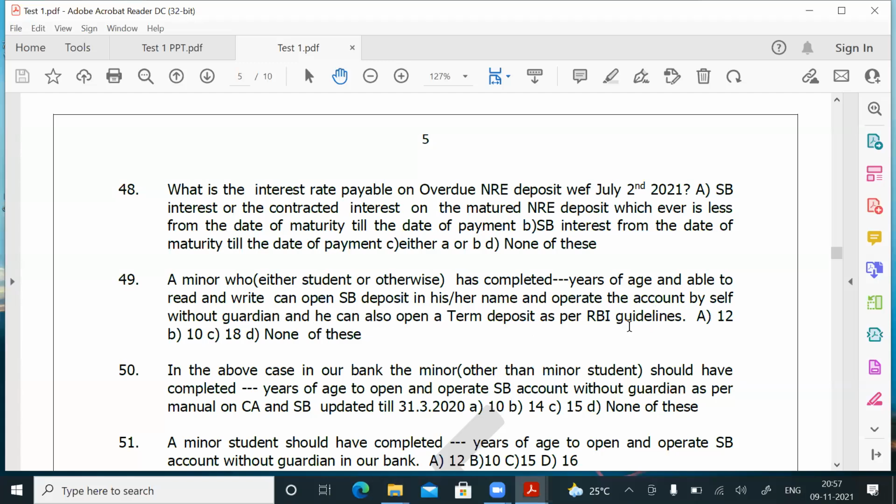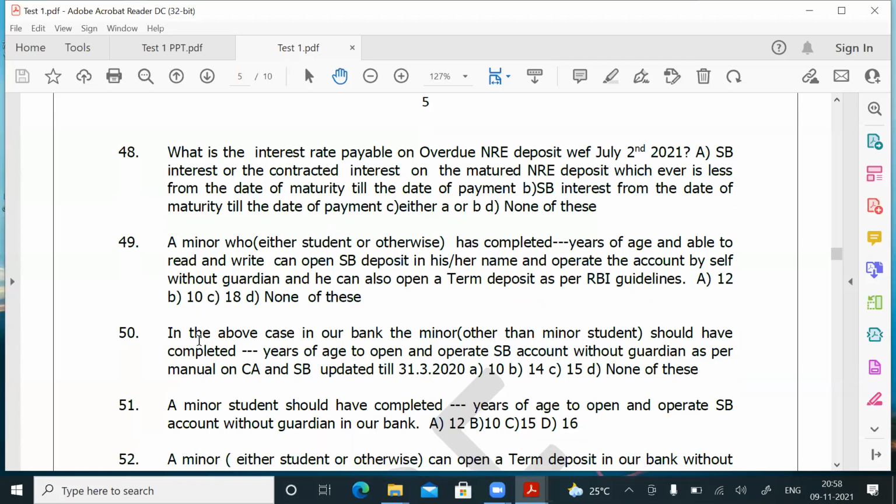So as per RBI guidelines, whether he is a student or he need not be a student, if he has completed 10 years and above, he is permitted to open an SB account in his own name and operate the account without guardian. So what is the age? As per RBI guidelines, 10 years and above. Question number 49, answer is B.